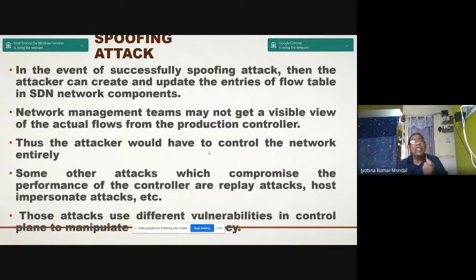The network management team may not get a visible view of the actual flow from the production controller. So it will be misleading communication. Thus, the attacker would control the network entirely. Some other attacks which compromise the performance of the controller are replay attack, host impersonation attack, etc. These attacks exploit different vulnerabilities in the control plane.